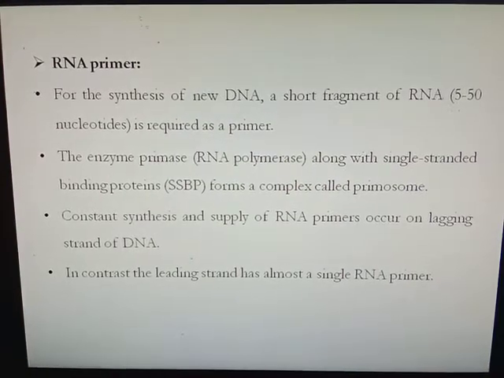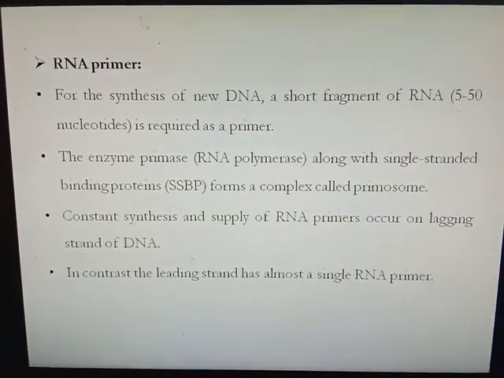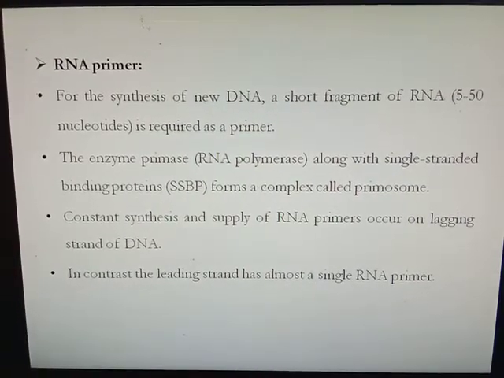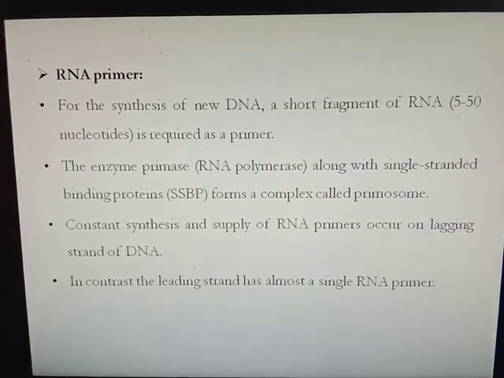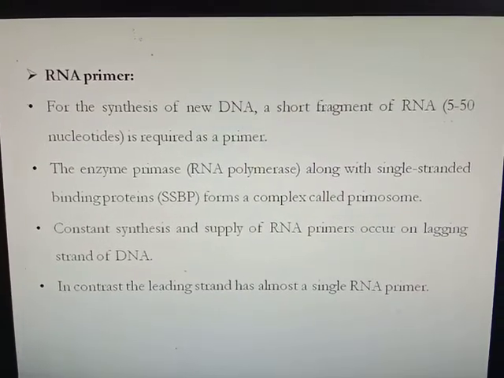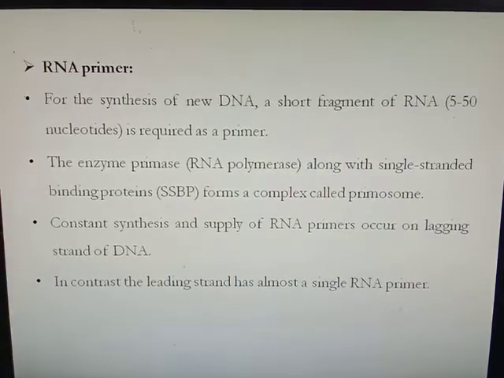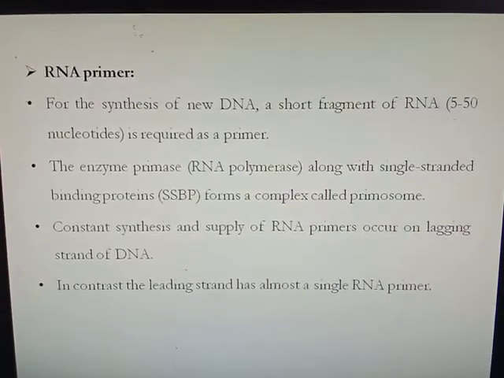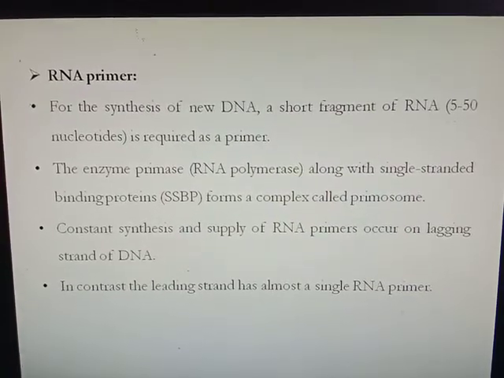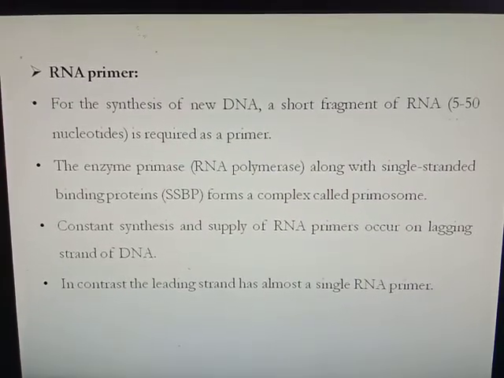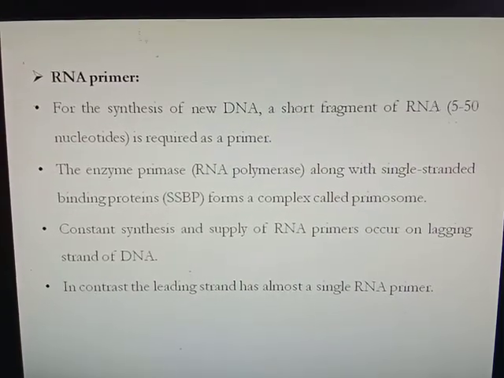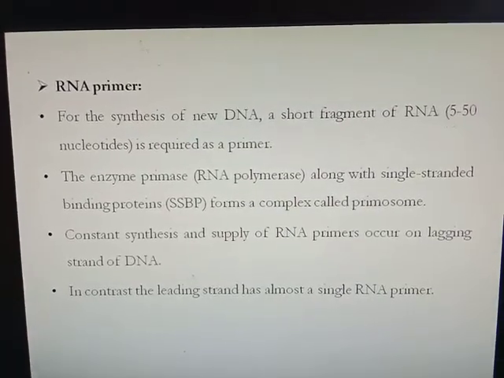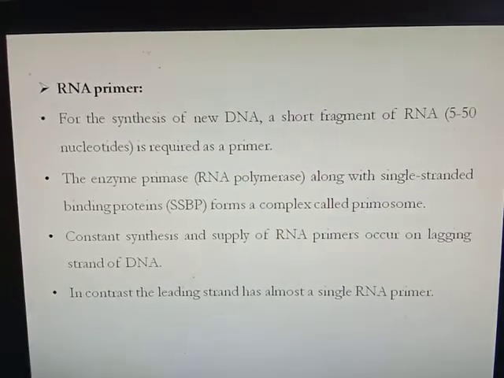The constant synthesis and supply of RNA primer occurs at the lagging strand of DNA. In contrast, the leading strand has almost a single RNA primer. Okay, so when DNA synthesis or replication takes place, there are two strands: one is the leading strand and another is the lagging strand. In the leading strand only one RNA primer is required, whereas in the lagging strand there is discontinuous synthesis of DNA, where a number of RNA primers are required to synthesize short fragments of DNA.